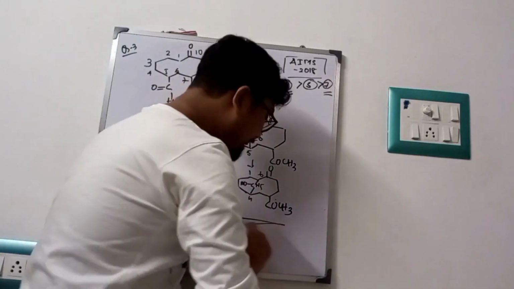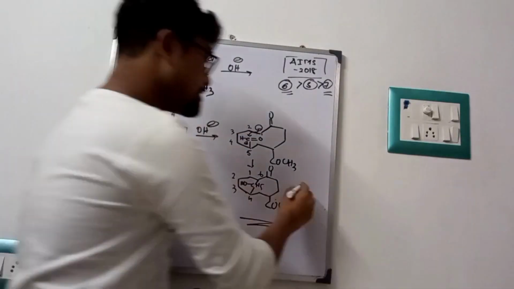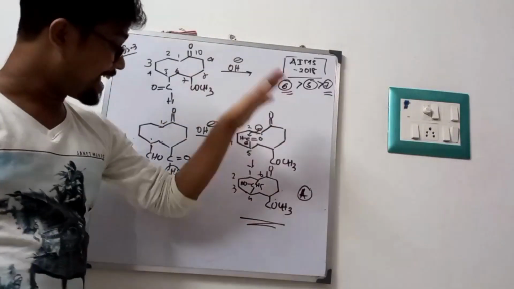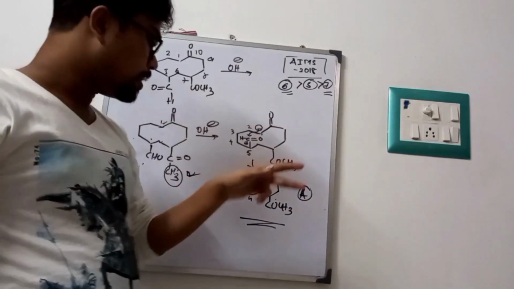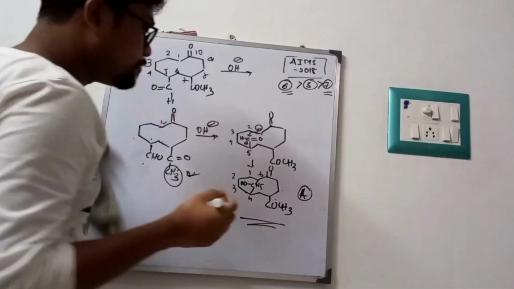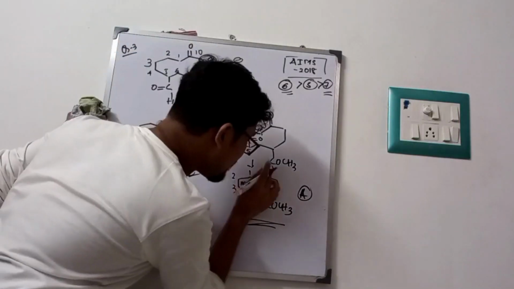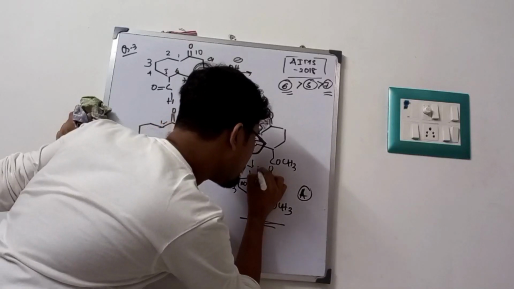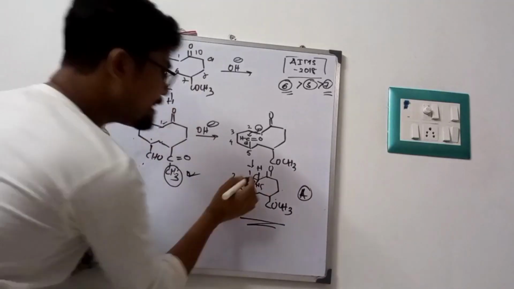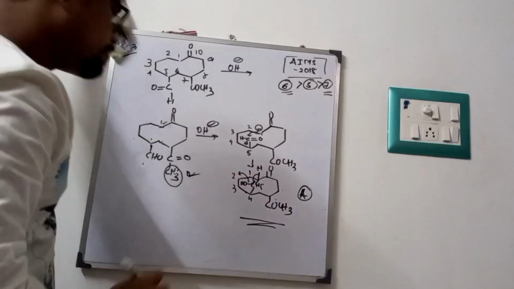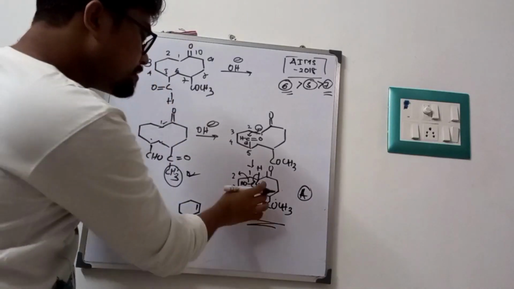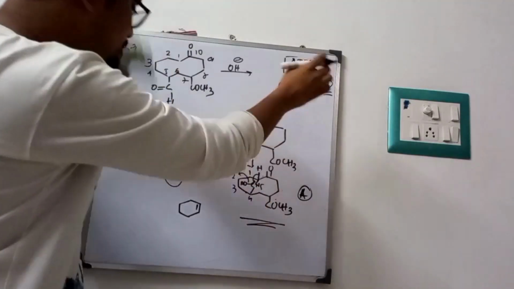So by solving at least this one, we can say this option is our final product, because in this only option they will fuse this 6-member with the 7-member. But I will show you the exact product. These have a hydrogen. Fine. This will go back and this water will be removed. So what happened? We have a 6-member ring containing a double bond. This will go through elimination by E1cB.